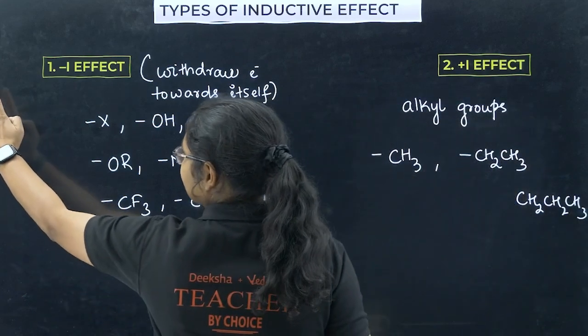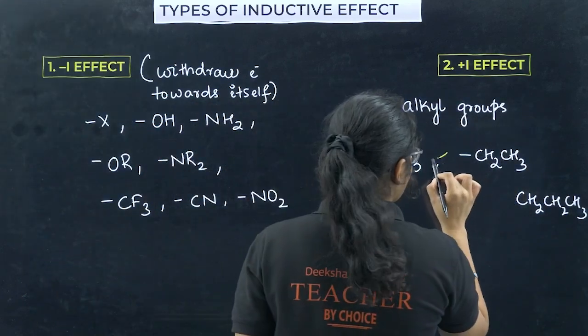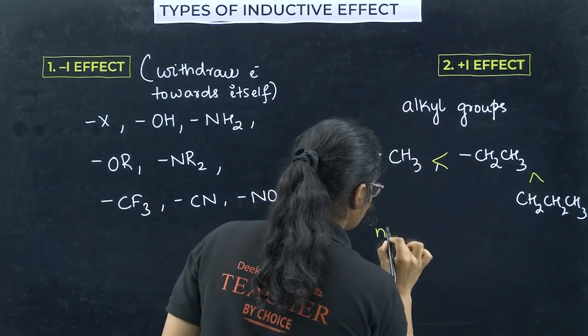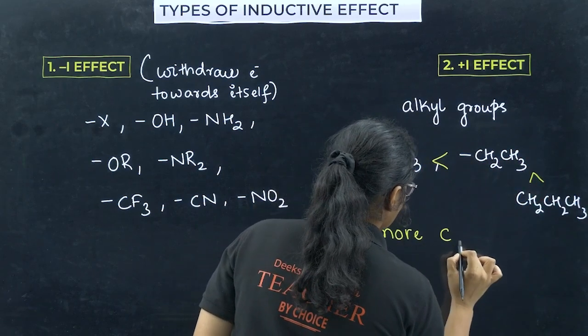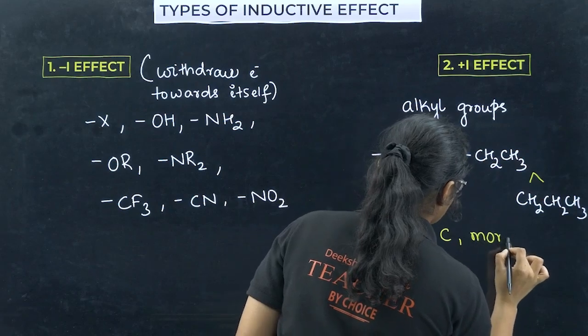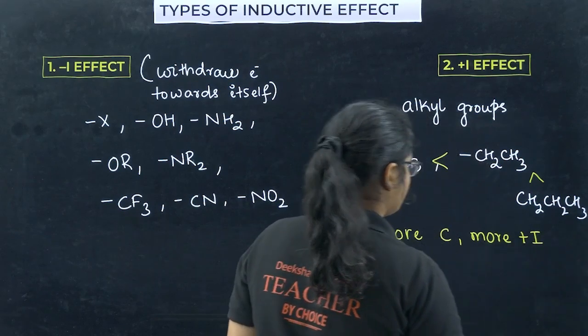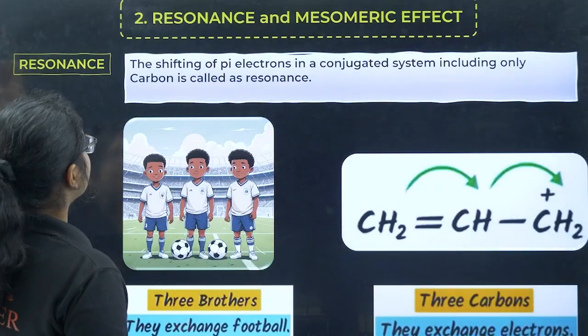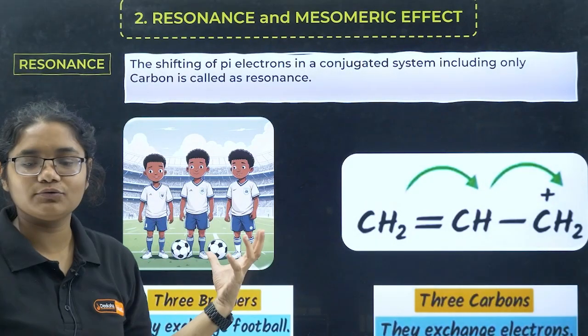Then where the inductive effect will be more? Inductive effect will be more here, then here, then here. So more carbon, more inductive effect. Okay, clear this one?